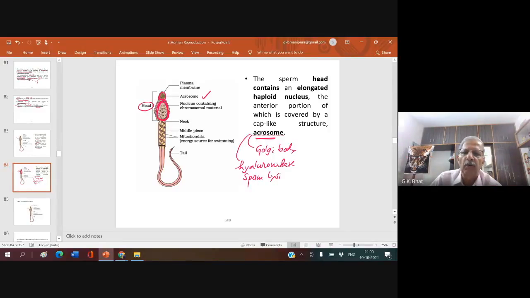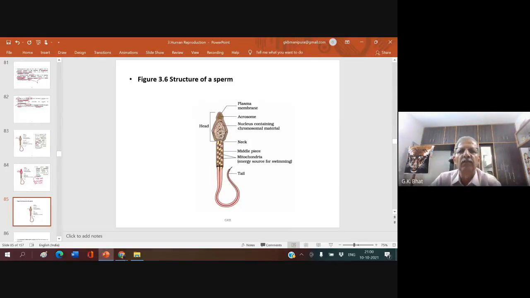There are different types of sperm lysins, which bring about the breakdown of whatever substance they come in contact with. So, this is the structure of the sperm. This is the acrosome. This is the oval nucleus. Surrounding the nucleus, you come across the cap, the nuclear covering, pre-nuclear and post-nuclear covering. And surrounding that, you have the outermost plasma membrane.